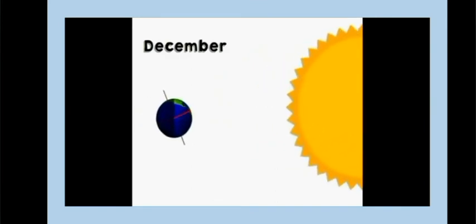Now in the picture it is shown that it is the December period, and at this time the northern hemisphere is pointed away from the sun. Now the amount of darkness is more, which means that the duration of the night in comparison to day will be longer, and there is a winter season in the northern hemisphere at this time.